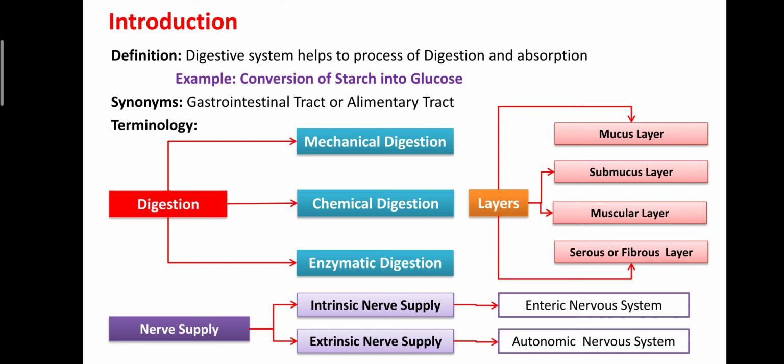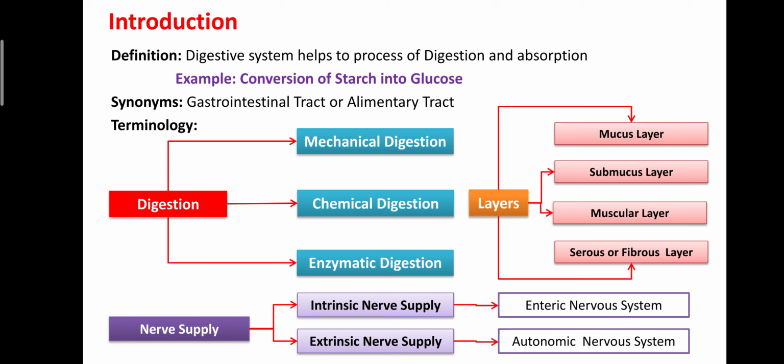Then the second layer, the submucosa. The submucosa is just external to the mucosa. It is an irregular connective tissue rich in blood supply, lymphatic vessels, lymphatic follicles, and nerve fibers, which supply the surrounding tissue of the GI tract wall. The elastic fibers of the submucosa enable the stomach to regain its normal shape after temporarily storing a large meal.